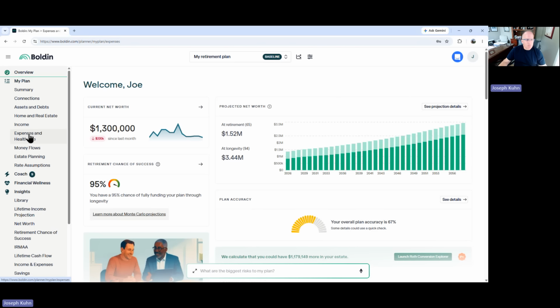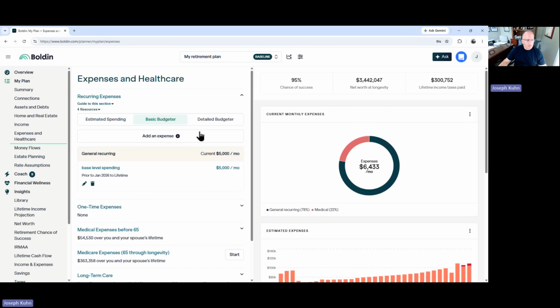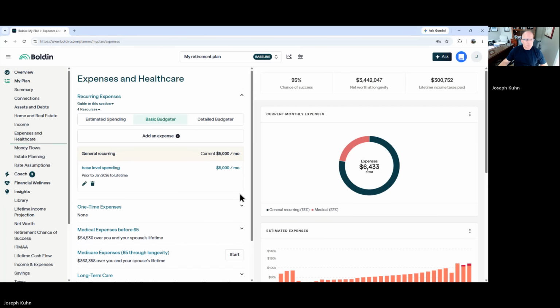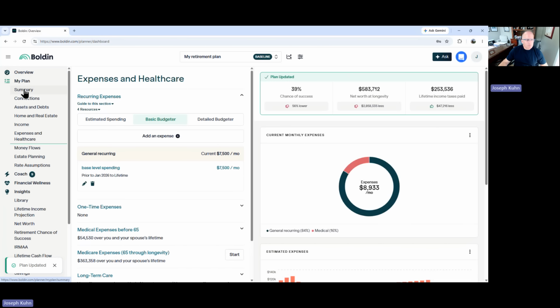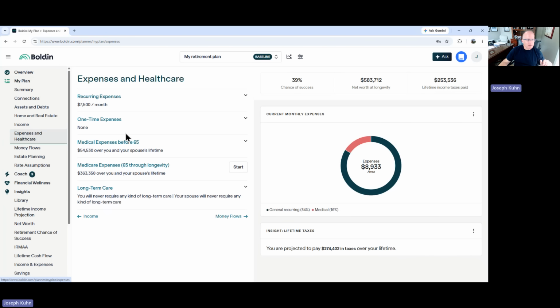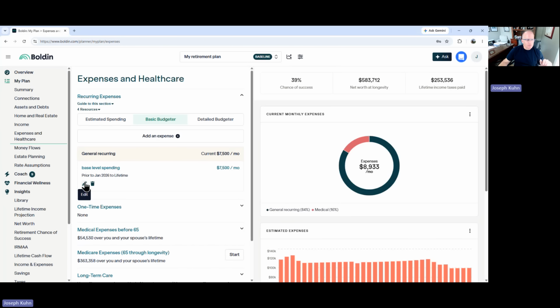Okay, now let's go into expenses. Recurring expenses. Only expense I have in is $5,000 a month. This person that needs $1.5 million, they didn't say what their expenses were, but let's just go in here for fun and change expenses up to $7,500 per month. That's all we're changing. And the overview probability of success drops to 39. So expenses mean a lot. Let's go back to expenses. I'm going to put this back down at 5,000.